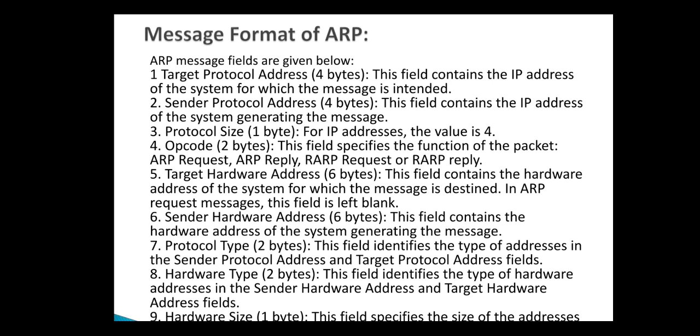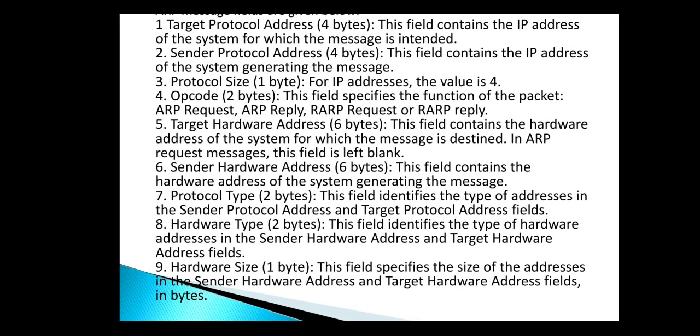Then sender protocol address. This field contains the IP address of the sender, which generates the message. Protocol size. For an IP address, the value is 4 because of protocol version 4. Opcode, that is a 2 byte field and specifies the function of the packet, that is ARP request, ARP reply, RARP request or RARP reply. Target hardware address. This address specifies the physical or MAC address of the destination device. Then sender hardware address, that contains the physical or MAC address of the sender.